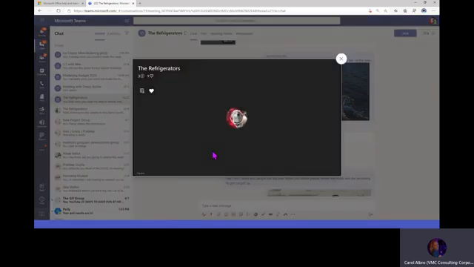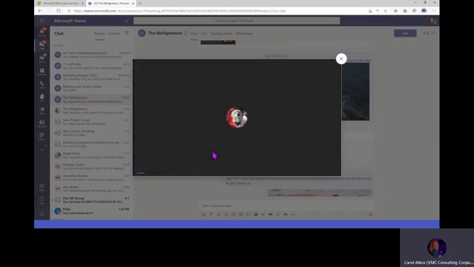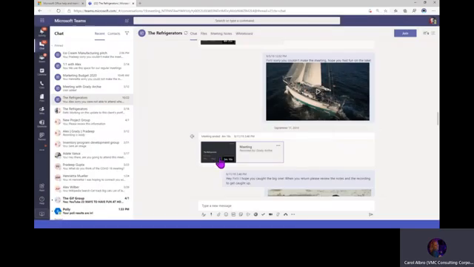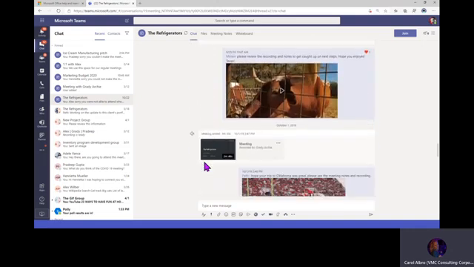A lot of people think, wow, that is a lot of memory to use, to have all those meetings stored in there. These are all actually hosted on the cloud. So these are hosted on Microsoft Stream. So Teams itself is a portal, it's a pass-through. It's not actually hosting all of this information.